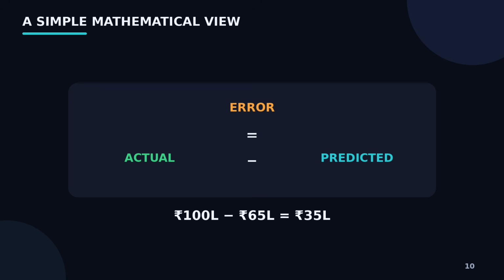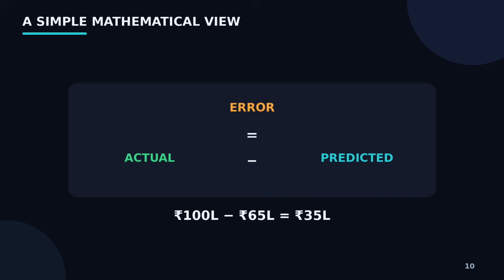At a very basic level, we can think about error as the difference between the actual value and the predicted value. Suppose the actual price is 100 lakh rupees and the model predicts 65 lakh rupees. The difference is 35 lakh rupees. Of course, real machine learning models usually use carefully designed loss functions rather than simply using this raw difference.